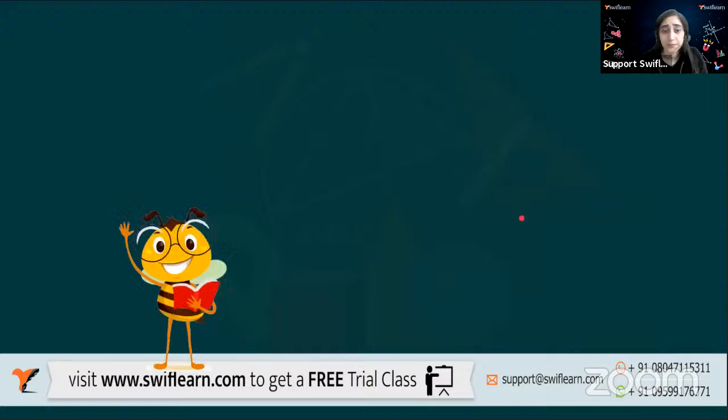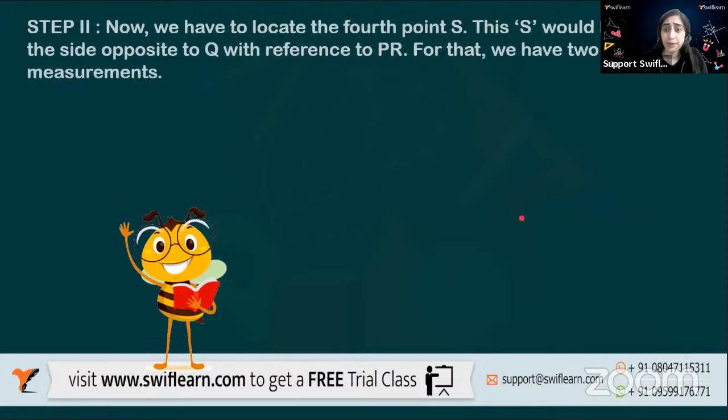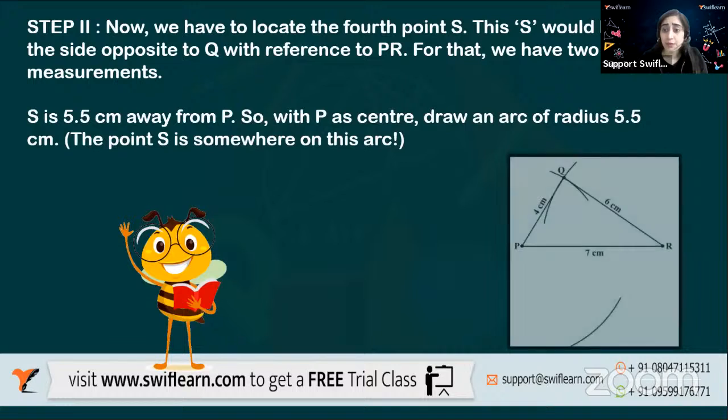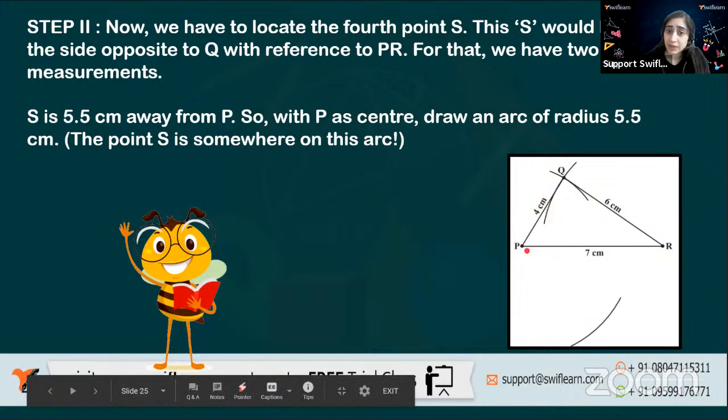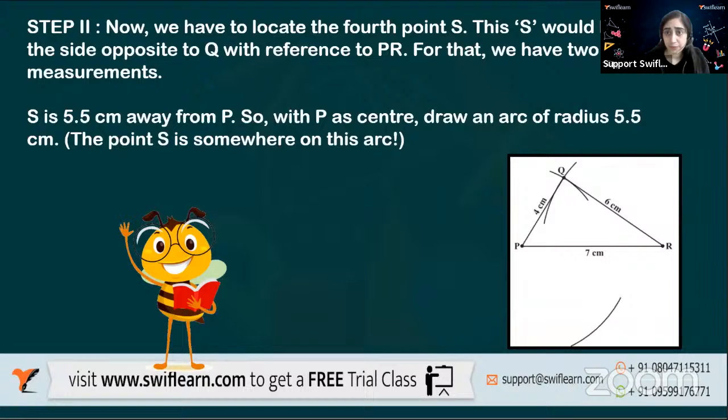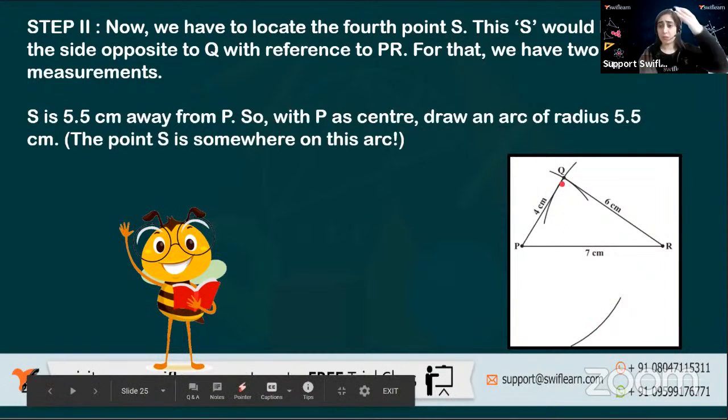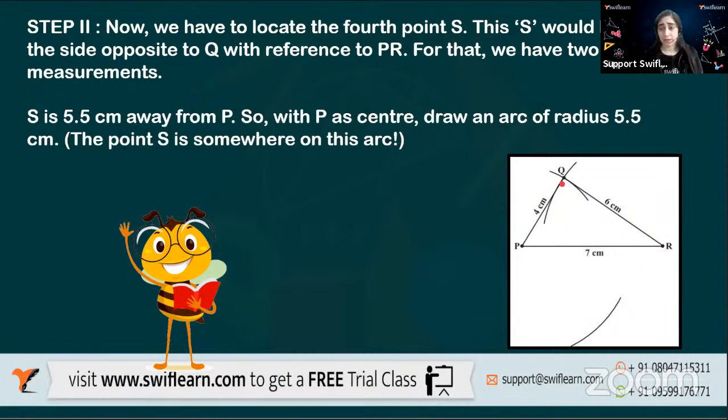We have already done it. Now, when we know this, what will happen? Now I know the triangle is on the top. Now I have to find S. Similarly, the same way, we locate the next point, S, right? S would be on the side opposite to Q. Pretty sure about it, right? With S on the other side, only then will we be able to make a quadrilateral, right?